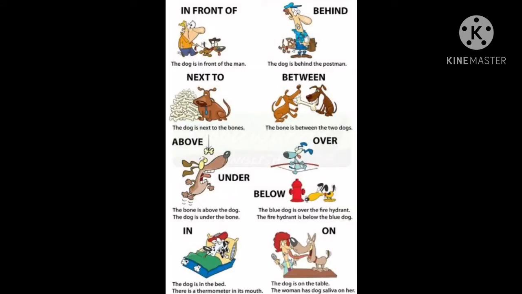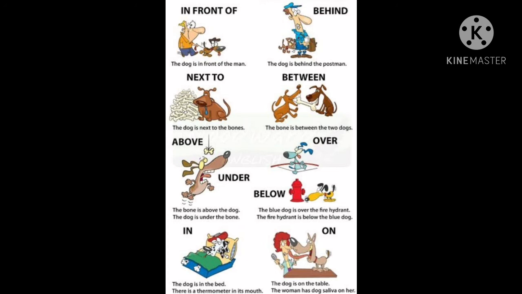Let us see some prepositions with the help of the examples. In front of. See the picture and understand it. The dog is in front of the man. Next is behind. The dog is behind the postman. Next to. The dog is next to the bones. Between. The bone is between the two dogs. Above and under. The bone is above the dog. The dog is under the bone.